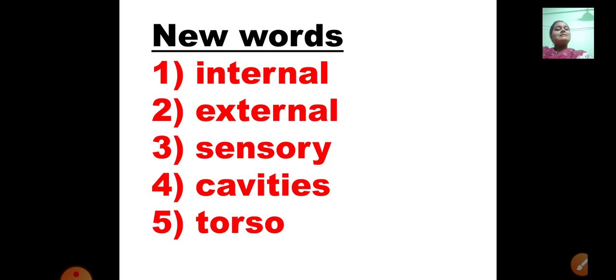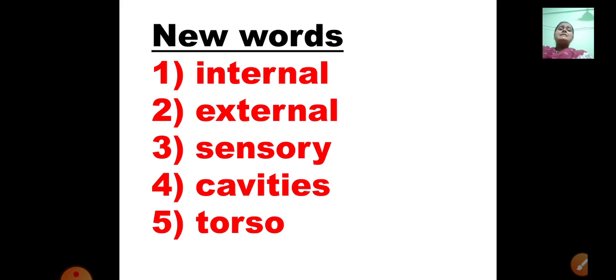Second one, external. External means again those body parts which are situated outside. For example, eyes, nose, ears. These are the organs which we can see with our eyes and they are situated outside the body, so they are known as external organs.